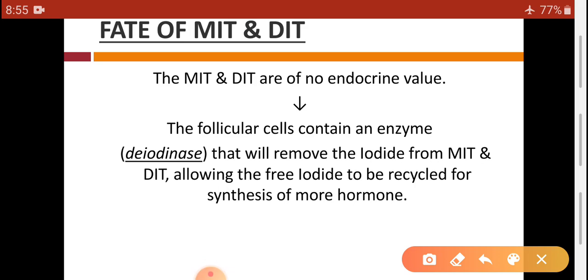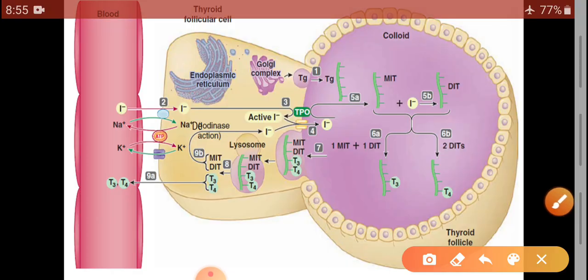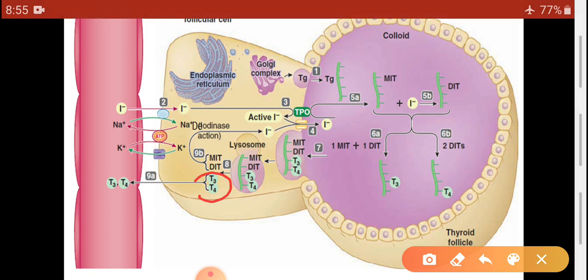So in the diagram, T3 and T4 are transported through the cell membrane very easily because they are lipophilic, and so they are easily transported into the blood. But MIT and DIT, having no importance from the endocrine point of view, are again deiodinated with the help of the enzyme deiodinase, which is responsible for the deiodination of MIT and DIT.